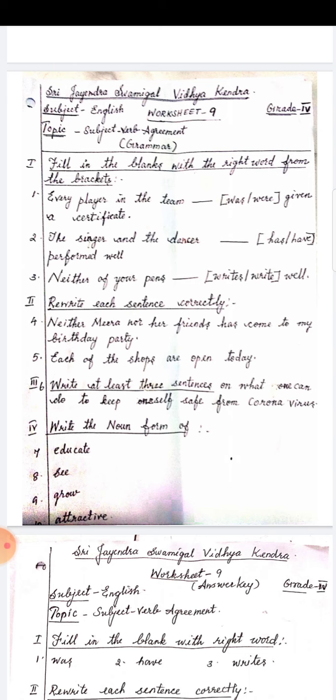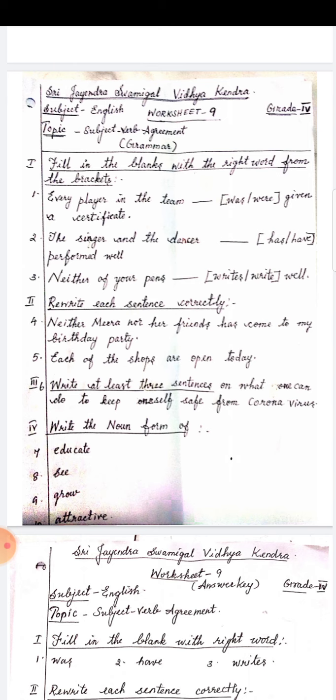The singer and the dancer. Are they two different persons or a single person? Two different persons, because the article is used twice. The singer, the dancer. So, the plural verb is have performed well. Not has, have. HAVE.